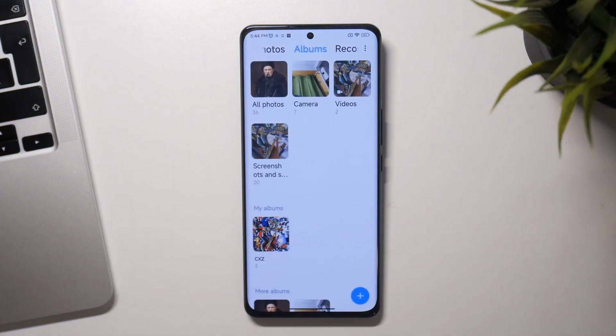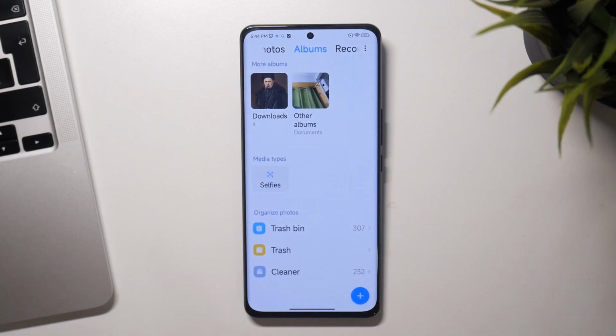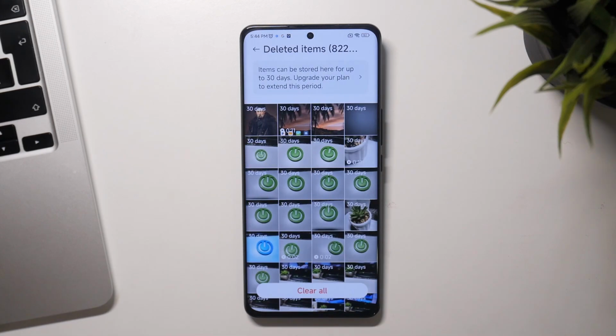To do it, just open albums, scroll down and find here not trash, but trash bin. Click on it. Here find the photo you have recently deleted, but you need to know that all photos will be stored here in the trash bin only during 30 days, and after this time your photos and videos will be permanently deleted from your device.